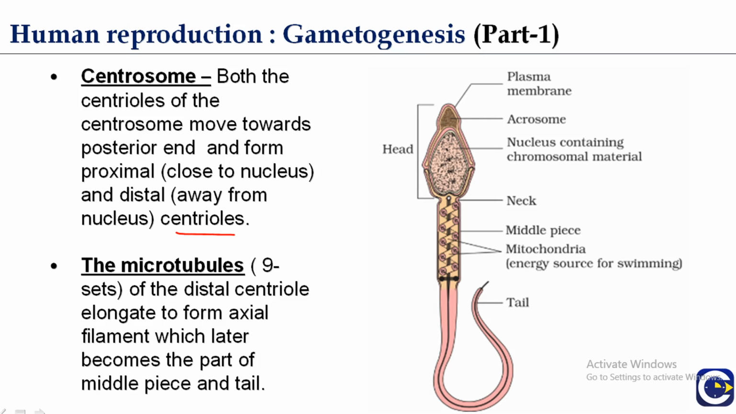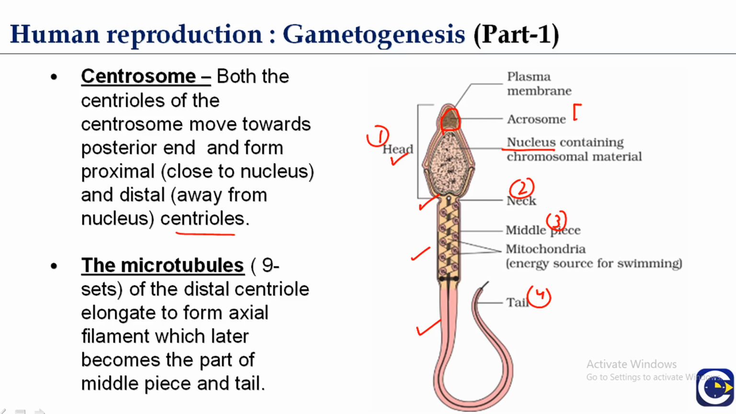If we see the structure of the spermatozoon, it consists of 4 parts: head, neck, middle piece and tail. The head is flattened oval in human sperm. It consists of a large posterior nucleus containing chromosomal material, and a small anterior acrosome. Here you can see the acrosome. The nucleus consists of only condensed DNA and some basic proteins.